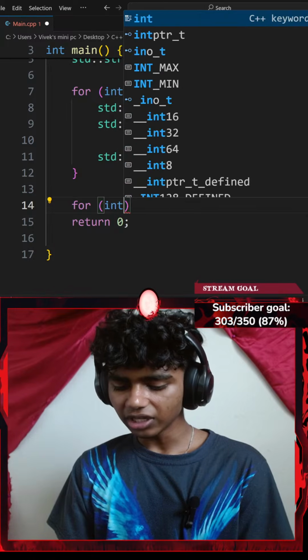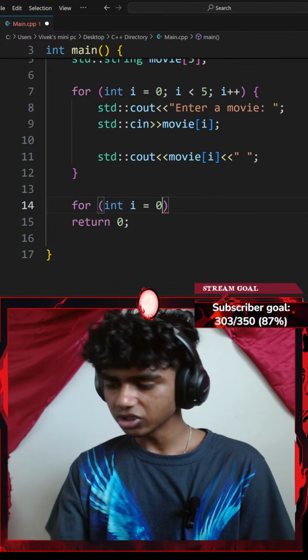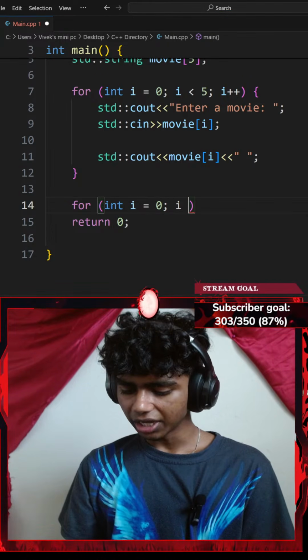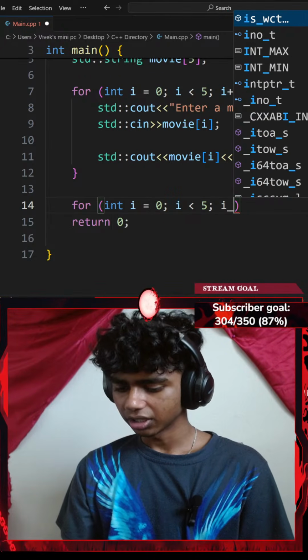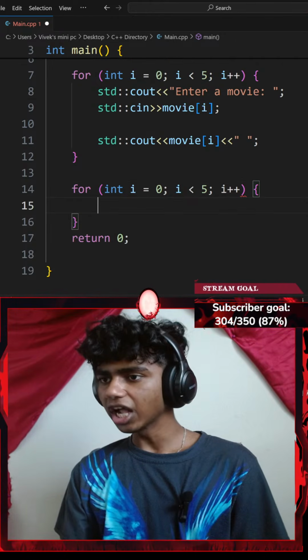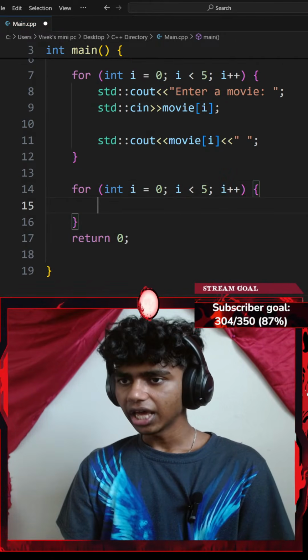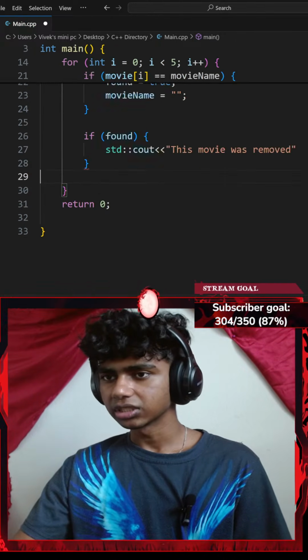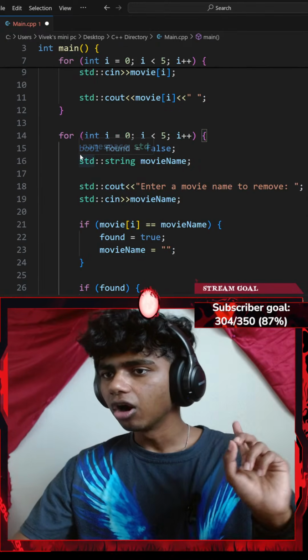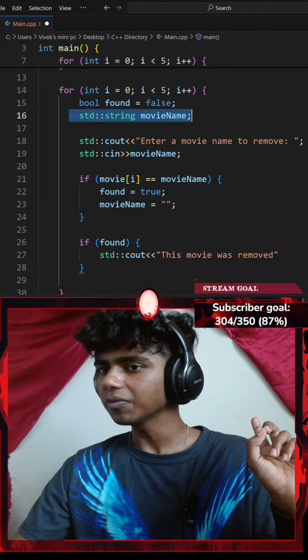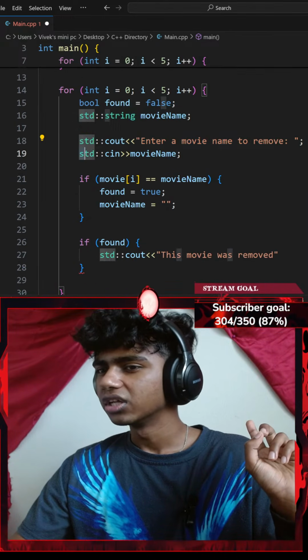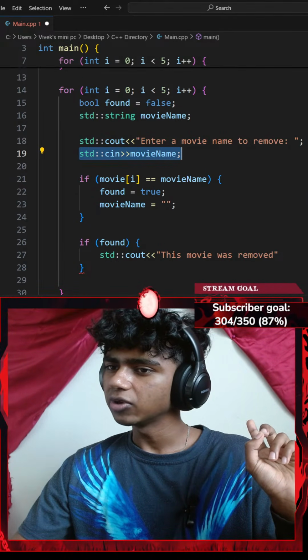Okay, so for every integer I which equals 0, while my I is less than, let's say, 5, I'll increment my I by 1. So I plus plus, and then I'll go with a pair of curly braces, and then paste all this. Maybe zoom out. Okay, so I have a boolean variable of found, a std::string of movie name, enter a movie to remove, std::cin.